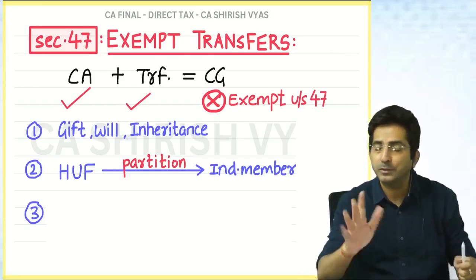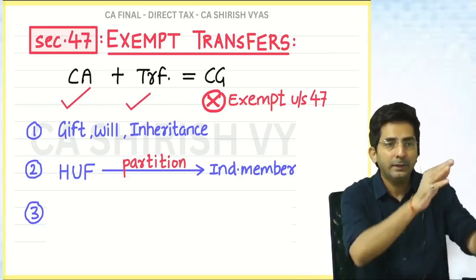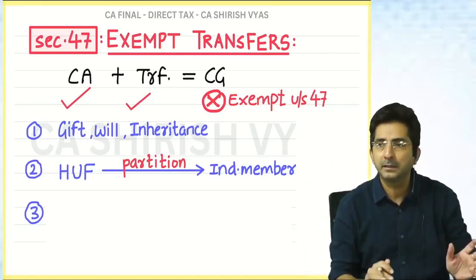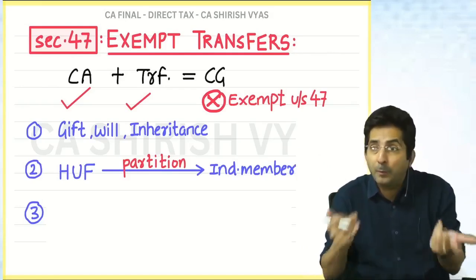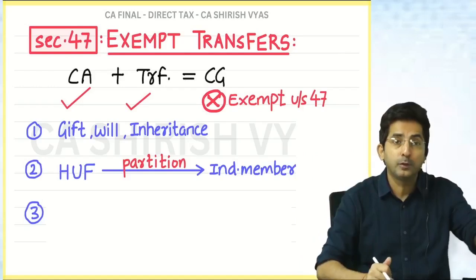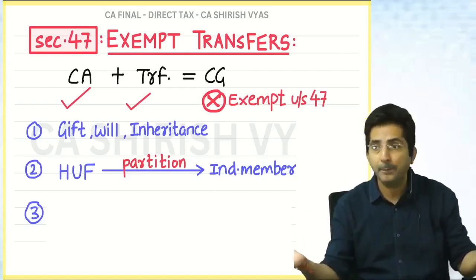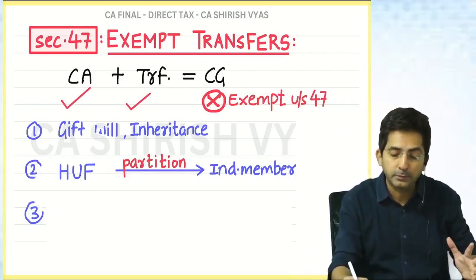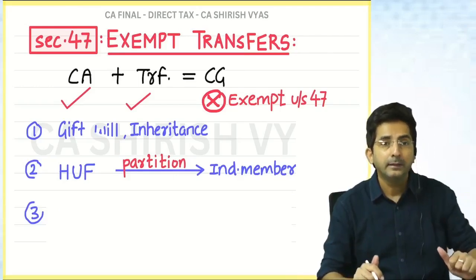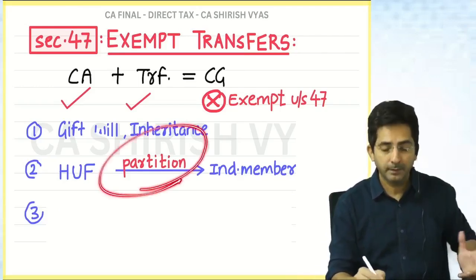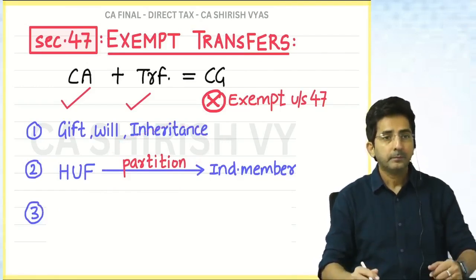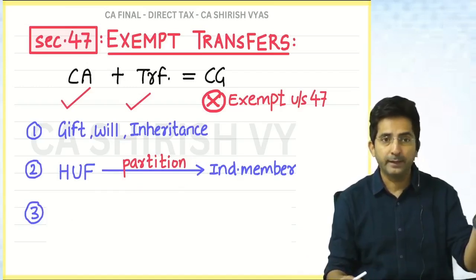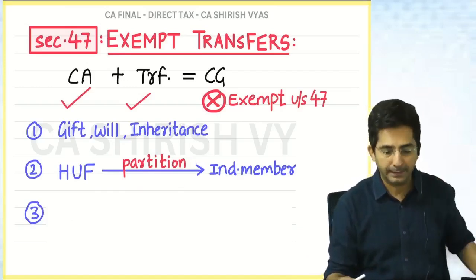See, in partition, there is no charging, no consideration. You take one land, you take one land, you take one land. It's just distribution of the property on partition. But if there is no partition, if the family is together and HUF has sold one land to a member, then capital gain will come. In short, it's not that whenever HUF gives, there is no capital gain. It is only at the time of partition that capital gains will not arise. But in a happy situation, if there is a sale between HUF and a member, then capital gains will arise.